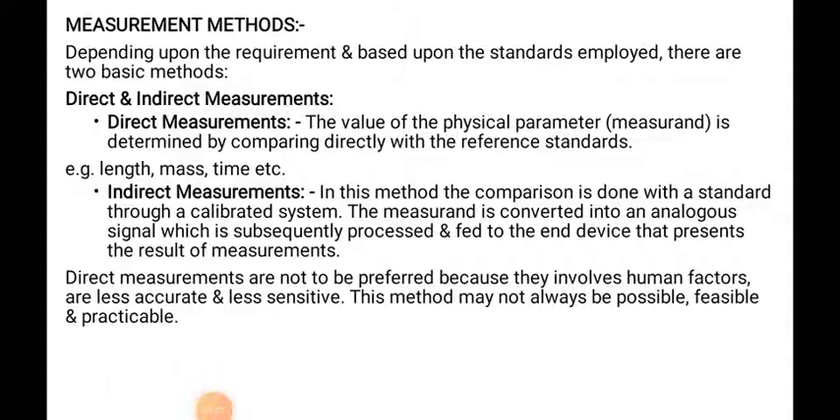In that very first measurement method, depending upon the requirement and based upon the standard employed, there are two basic methods: direct and indirect measurement. Okay, direct and indirect measurement. In direct measurement, the value of a physical parameter that is measured is determined by comparing directly with the reference standard.